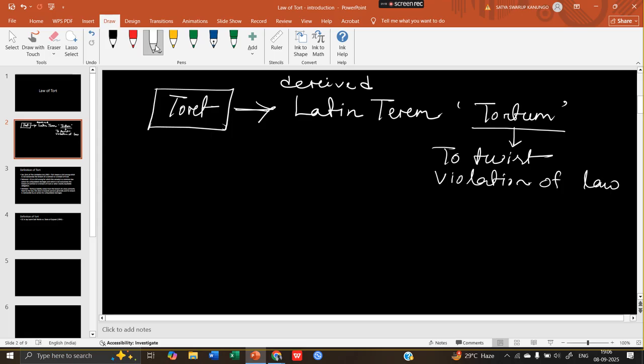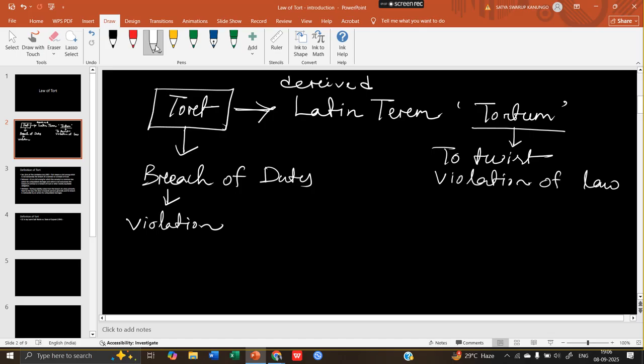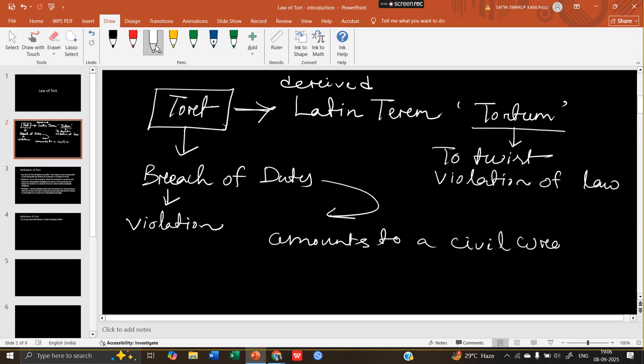Okay, and then what is basically tort? If we try to get a meaning of tort, so tort is basically a breach of duty, and breach means violation. Okay, breach of duty, and that breach of duty must amount to a civil wrong. Okay, so let's understand these two terms: what is a breach of duty and what is a civil wrong.